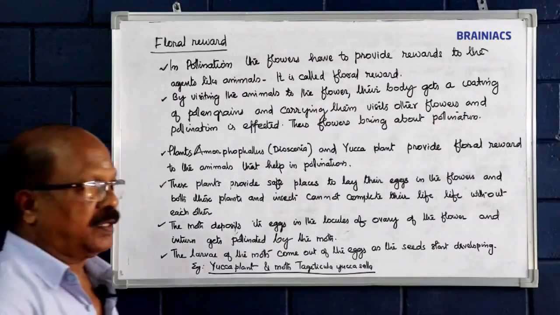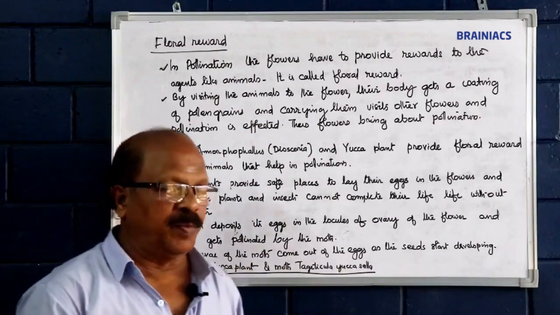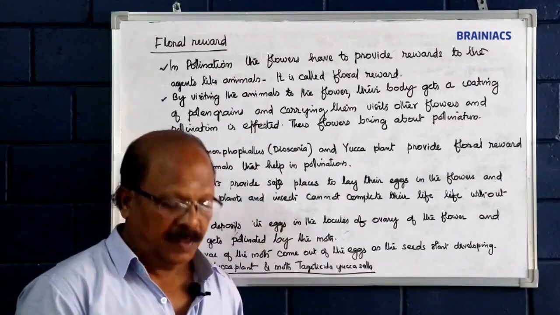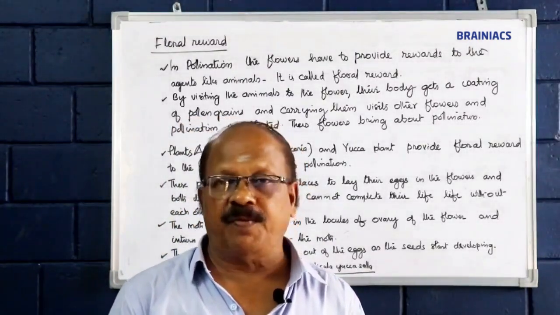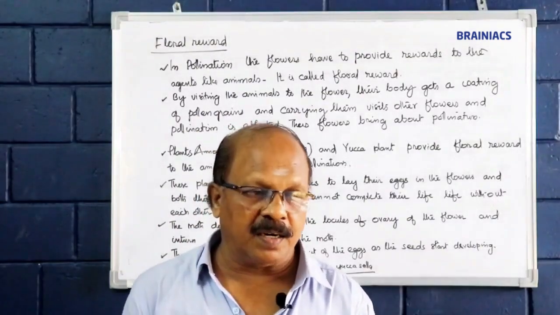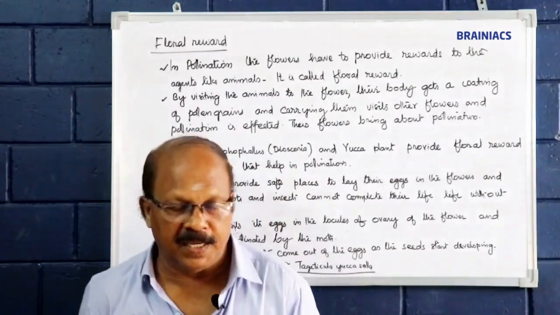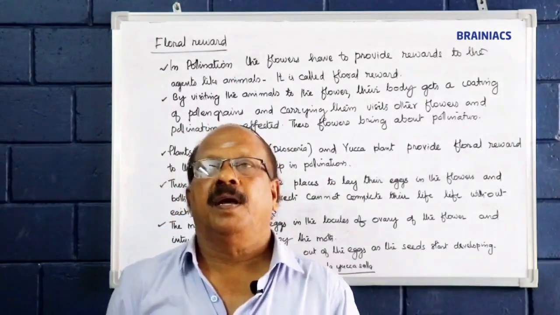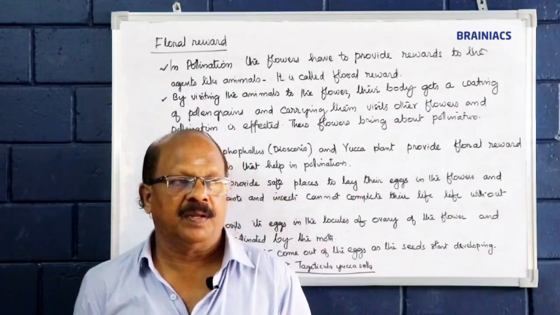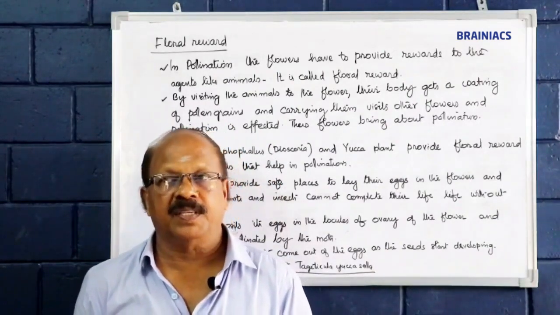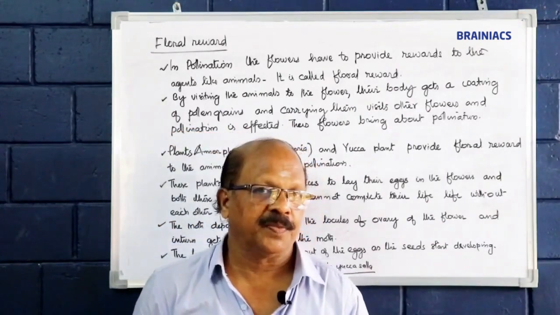See, listen please. Floral reward. What do you mean by floral reward? The animals come and visit the flowers to take either pollen grains or their honey if present, and moreover the aromatic smell of the flower or attractive color of the flower, these all tempt the insects to visit the flowers.